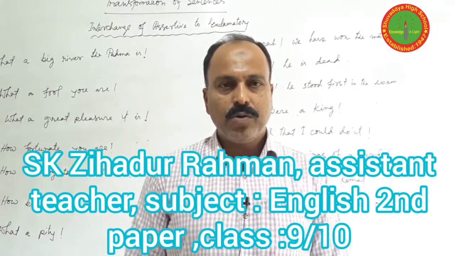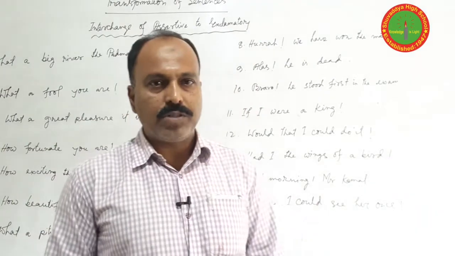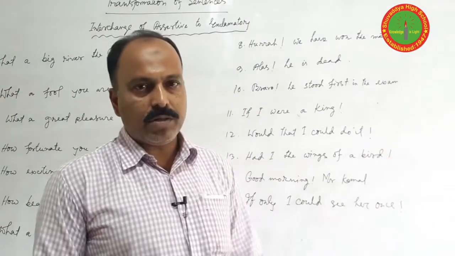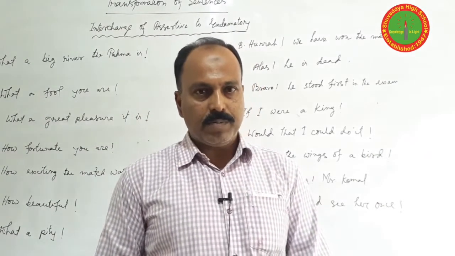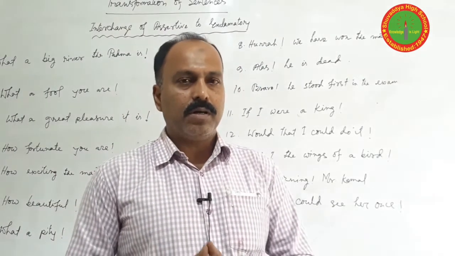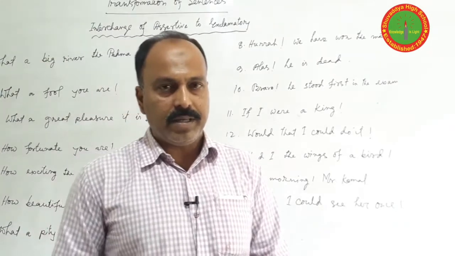Today I will teach you how to change an assertive sentence into an exclamatory sentence, or an exclamatory sentence into an assertive sentence, that means vice versa. First of all, we have to know what an exclamatory sentence is.